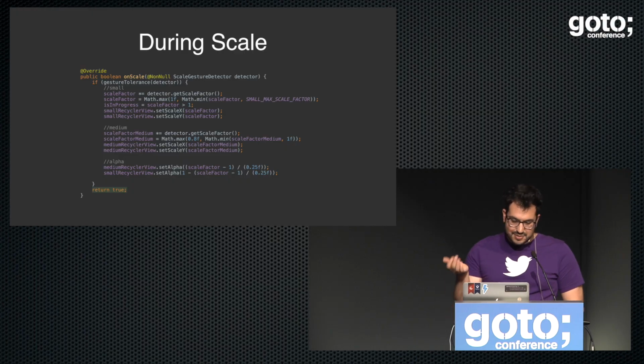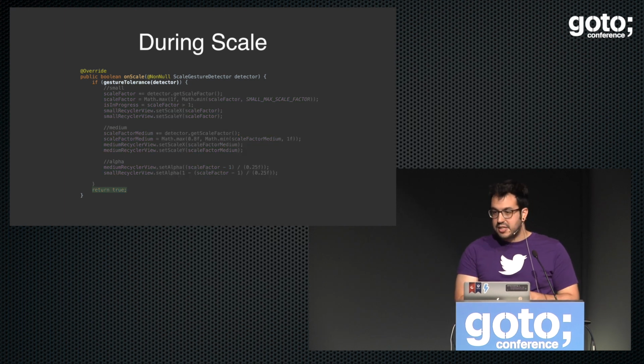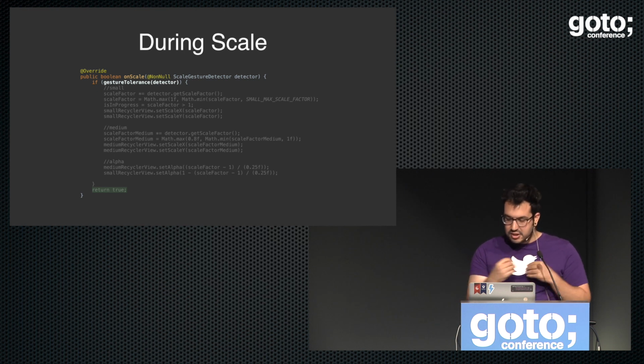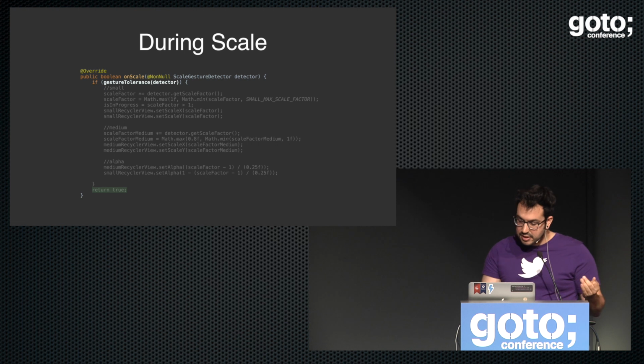But on the onScale, this is pretty much all the maths of the talk. There is a gesture tolerance, which applies a low pass filter to avoid the flakiness, because our fingers are not that accurate. So even if you think you are not moving your fingers, the screen is getting some events. So there is a constant signal that can produce small increments and decrements on the scale. So we want to apply a low pass filter so we know that a minimum span was met, and it's a span in that same direction that we were scaling before. So that's the gesture tolerance.